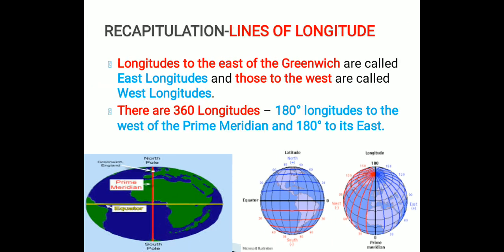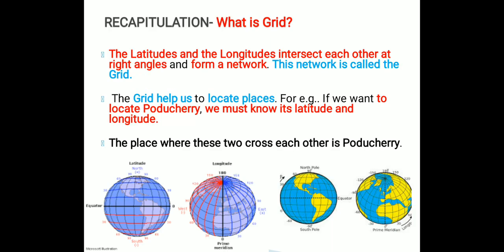Now longitudes to the east of Greenwich are called east longitudes, and those to the west are called west longitudes. There are 360 longitudes. So how many lines of longitude are there? There are 360 longitudes: 180 degree longitude towards the west of the prime meridian, and 180 degree towards the east of the prime meridian.